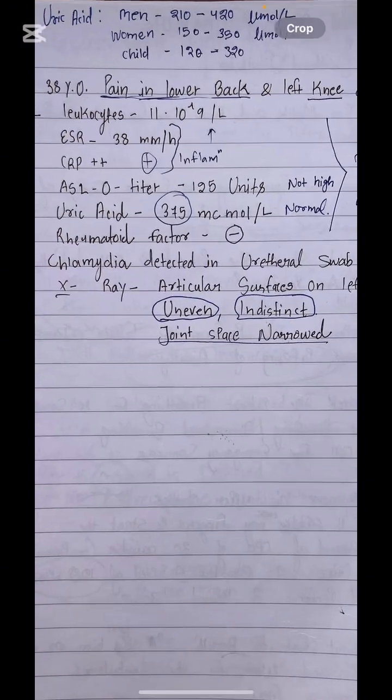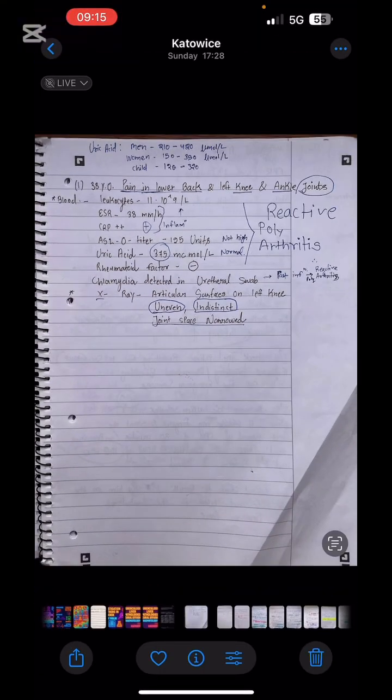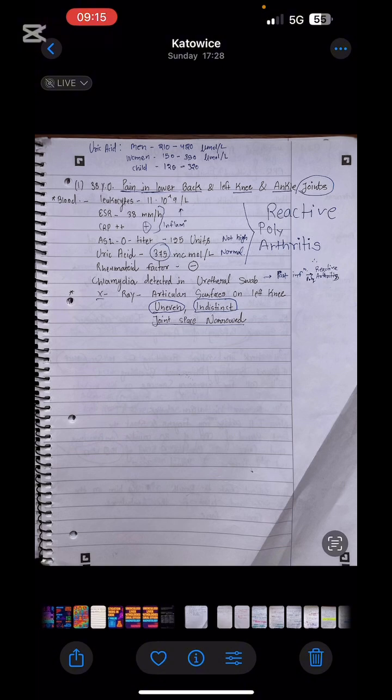So as you see, I wrote the uric acid levels with this question because it's important to understand them. In this question itself, 375 uric acid is given, which is normal, so there is no pathology related to uric acid levels. What is given here is pain in the lower back, left knee and ankle joints, and this is the profile for reactive arthritis or reactive polyarthritis.